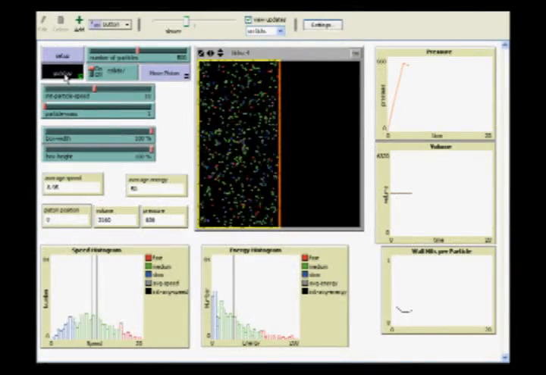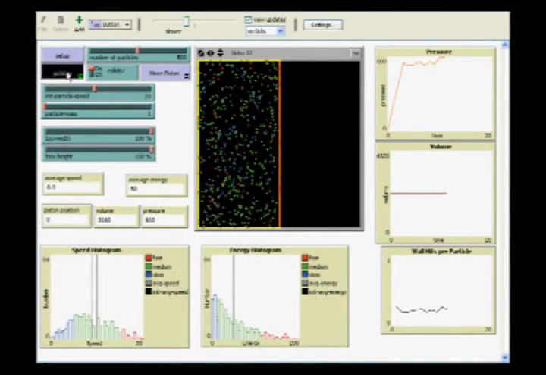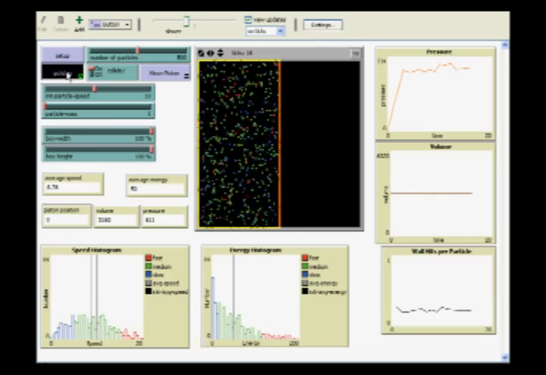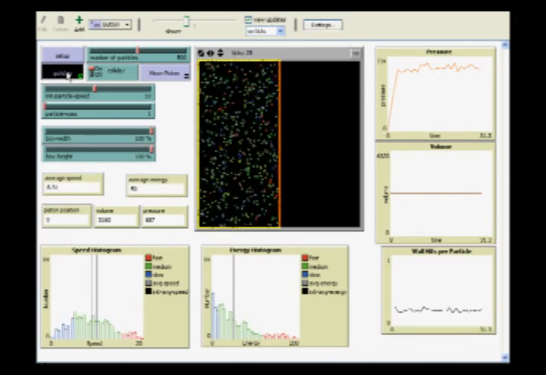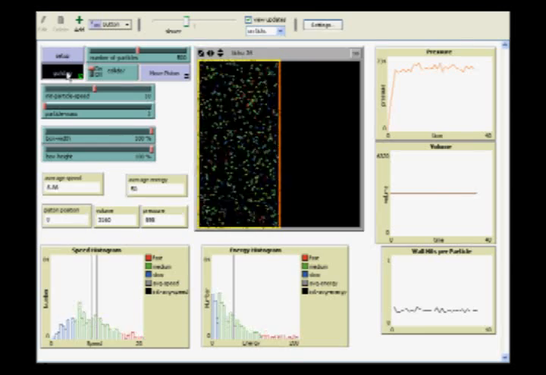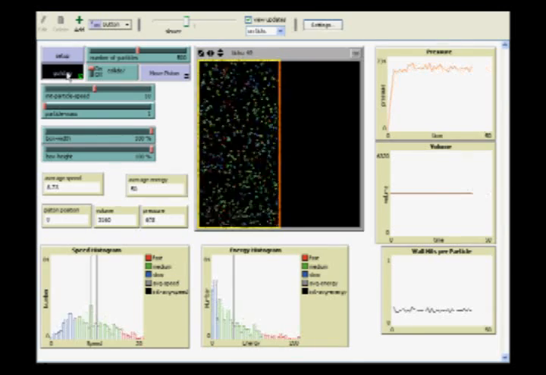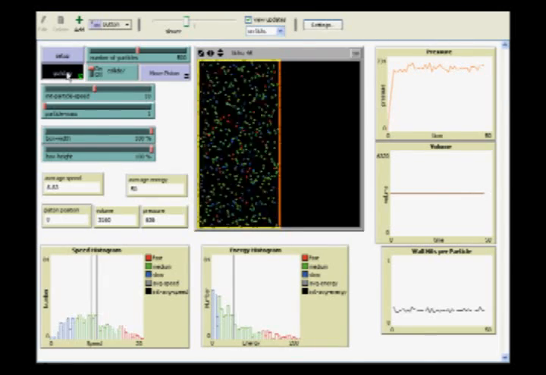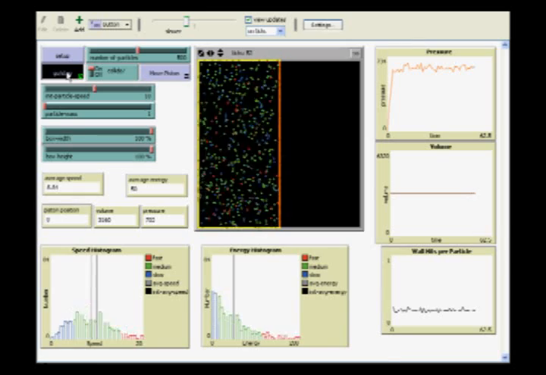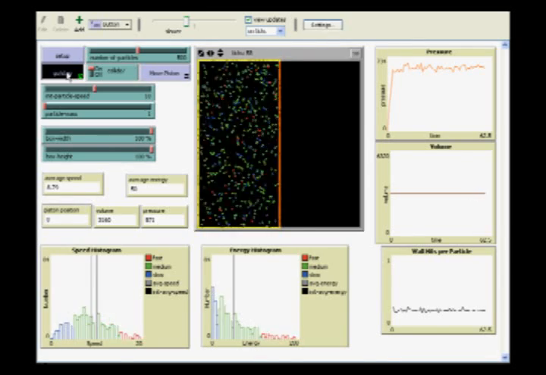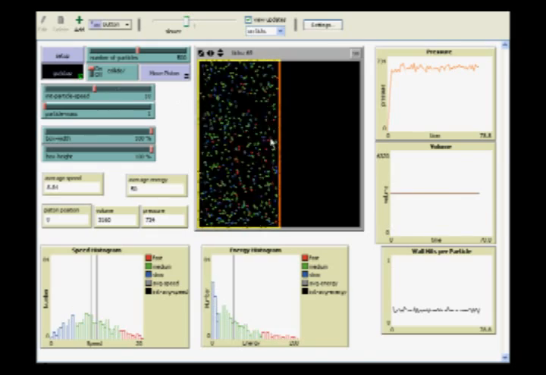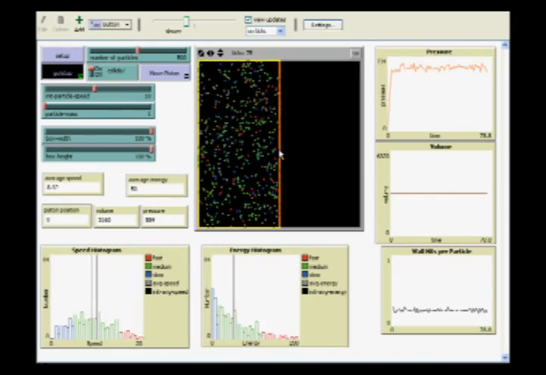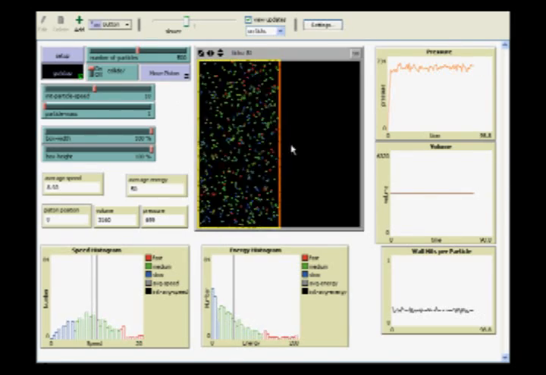To simulate the effect of volume, we'll use a model known as Gas Lab Isothermal Piston. Isothermal just means the temperature has been clamped at some value. This is to avoid a complication that arises in real gases, namely that they heat up when compressed and cool down when they expand. Isothermal piston also has many of the standard gas lab features, but we can now change the volume of the box by moving one wall, here in orange, to the left or to the right, as if the wall was a piston.